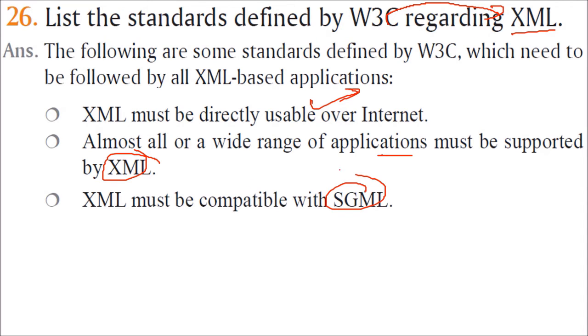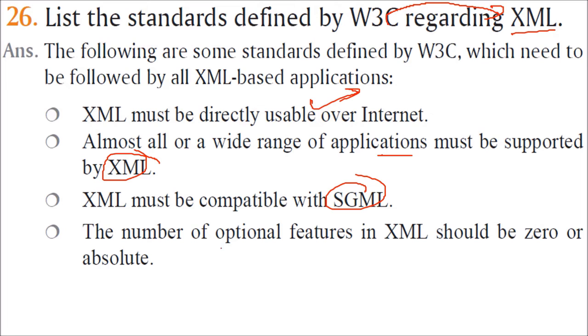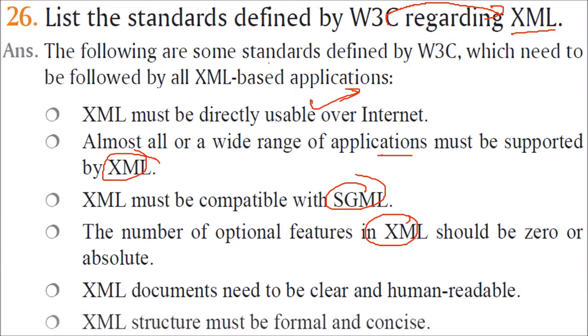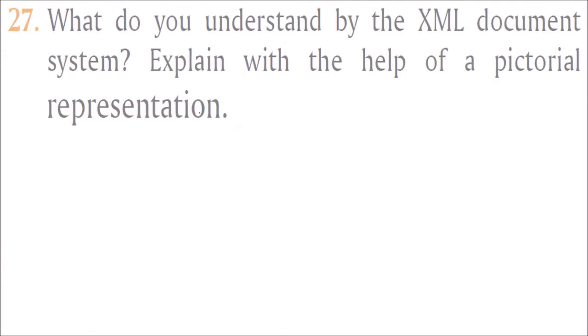XML must be backward compatible with its parent, HTML. The number of optional features in XML should be either zero or absolute. An XML document needs to be very clear so that a human can read it. It should be human readable. XML structure must be very formal and very concise.